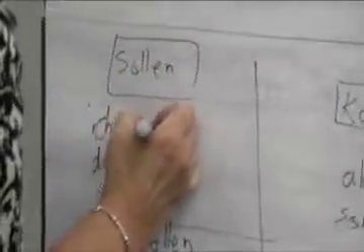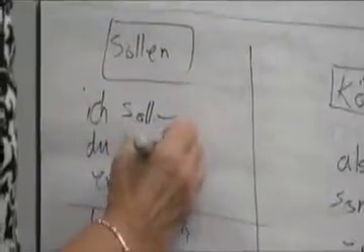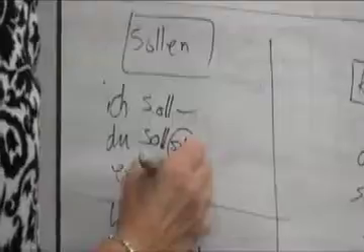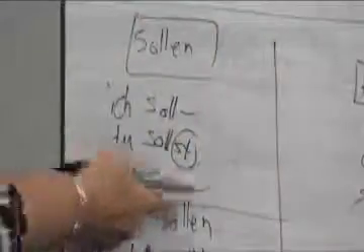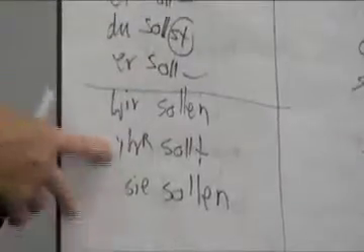Alright, sollen. Now, sollen is an easy one. The o doesn't do anything. It just stays as it is. No ending for ich. Du adds an st. Er stays in its form without an ending. And the plural is completely regular. So, that's the easiest one.